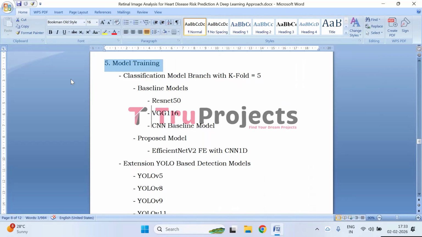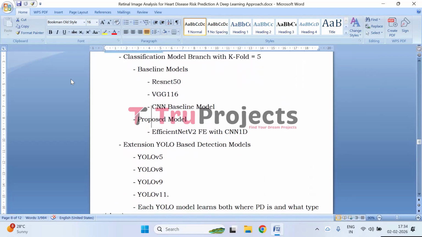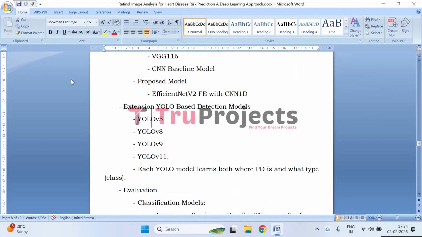The proposed model uses EfficientNet V2 as a feature extractor combined with CNN 1D layers, offering improved feature representation and classification accuracy. And for YOLO based detection model training, as an extension, multiple YOLO versions are trained to detect the localized retinal abnormalities. Each YOLO model learns both the location of pathological regions and their corresponding class labels.